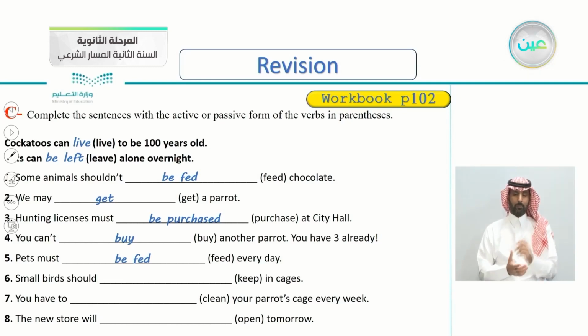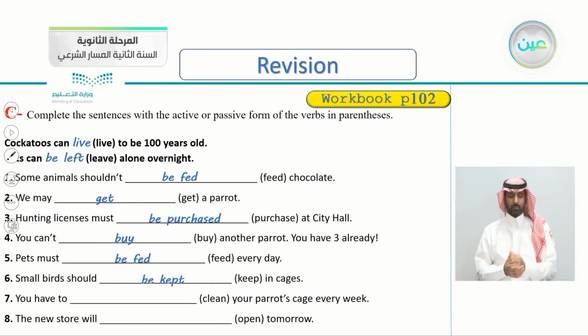Number 6, small birds should keep in cages. So the verb here is keep. Where is the subject of the verb? Who is doing the keeping? The subject is not mentioned. So this is again a passive. How do we write it? Small birds should be kept in cages. Very good.